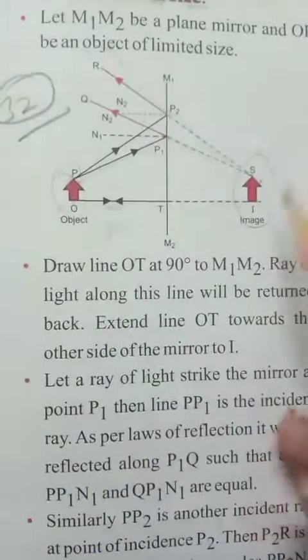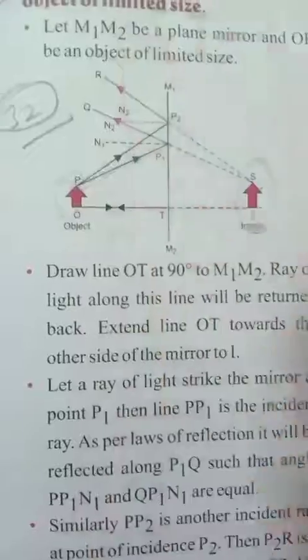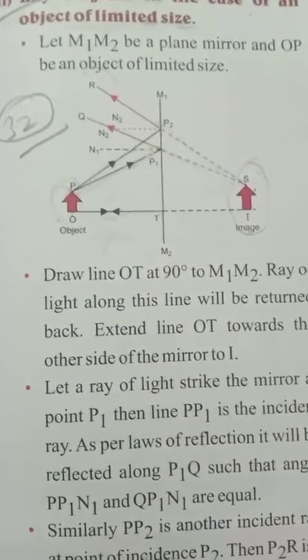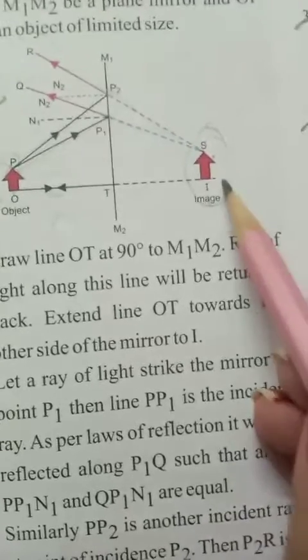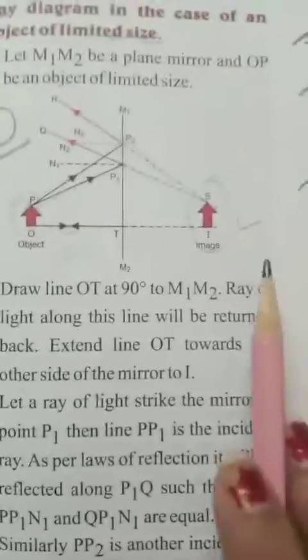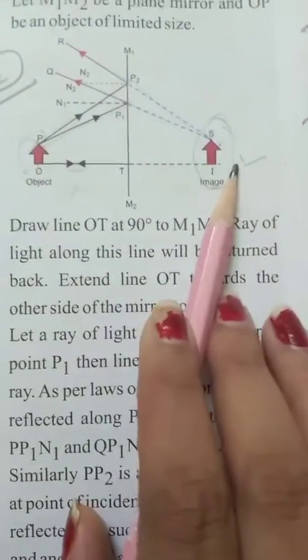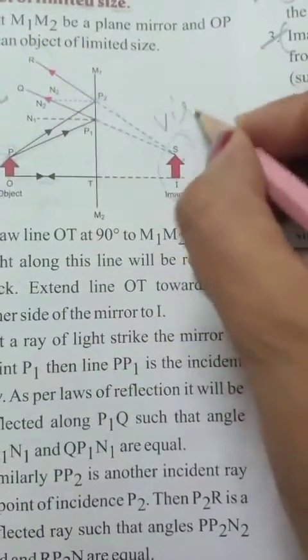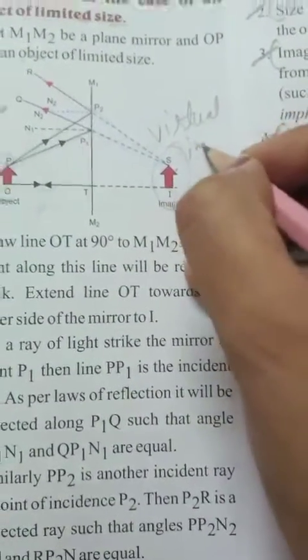It is always formed at the back, but we always see it in the front. We always see the image in front of the mirror. In front of the mirror I can see myself, but it is always formed at the back. It looks like it is in the front, but it is actually forming at the back. The size is the same, it is formed at the back, and the image that is always formed at the back is known as virtual image.